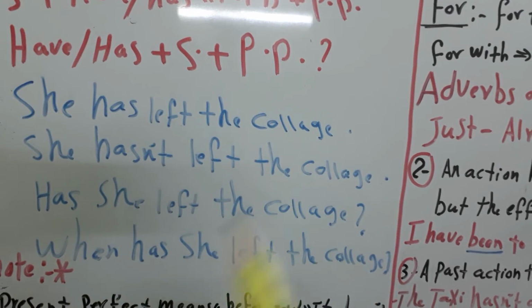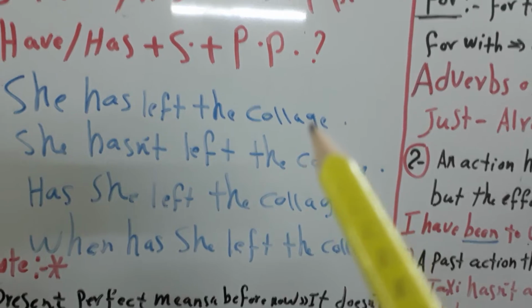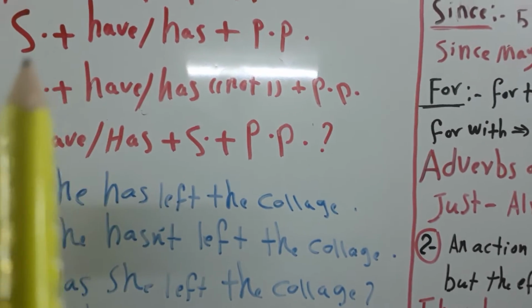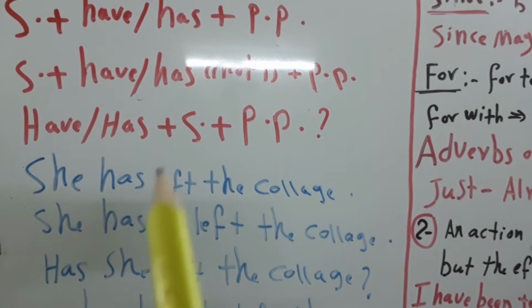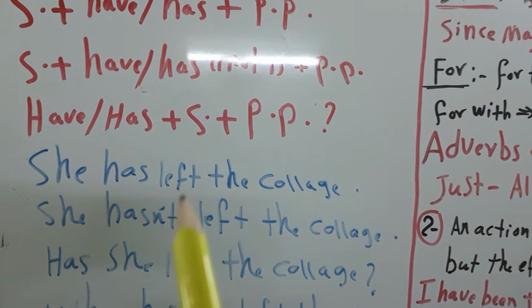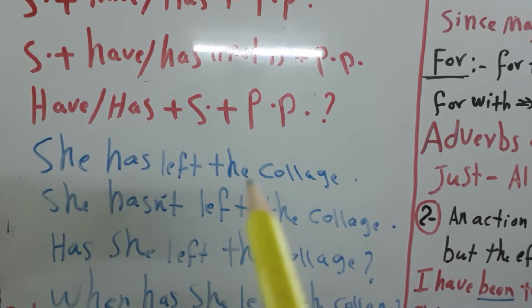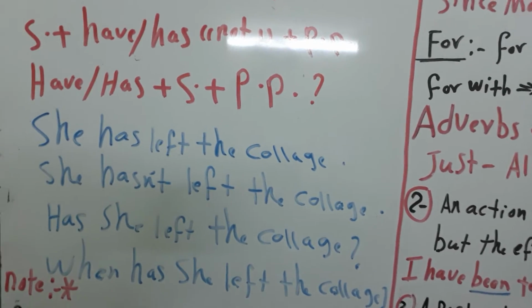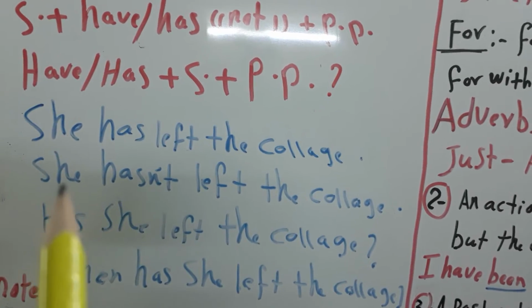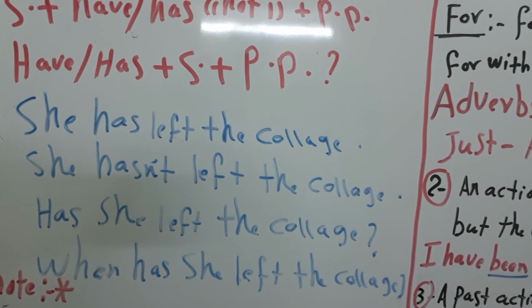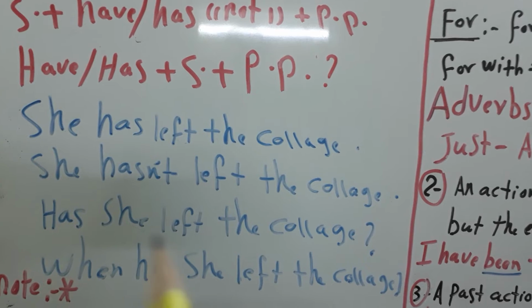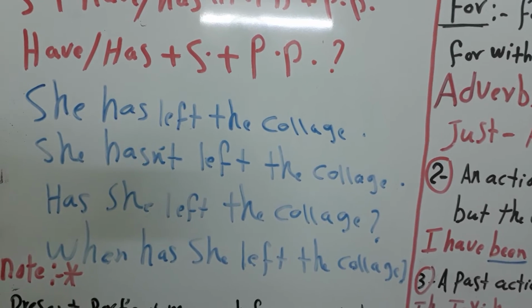She has left the college. This is an affirmative sentence, like this rule. Subject, has, past participle left. Left is the past participle of leave. And this is the complement. In the negative form, this example, she hasn't left the college. And in the question sentence, has she left the college?